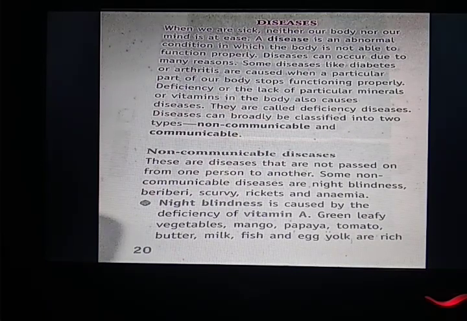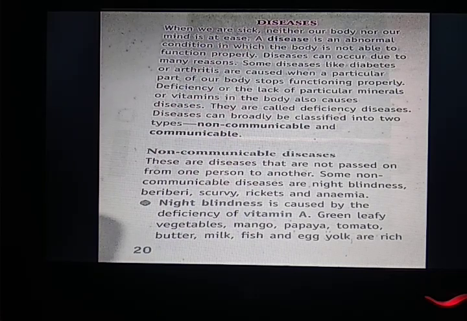Non-communicable means which do not spread from one person to another person. For example, all these diseases like deficiency disease are known as non-communicable disease, which do not spread from one person to another person. Now what is a deficiency disease? Deficiency disease means a disease which is caused due to deficiency of any particular nutrient in our body. If any nutrient is not present in our body for a long time, then such a condition is known as a deficiency disease. Actually, a person will have some particular symptoms and some drawback.